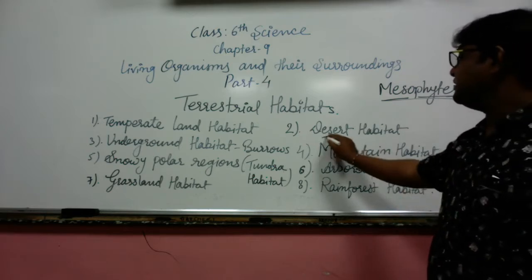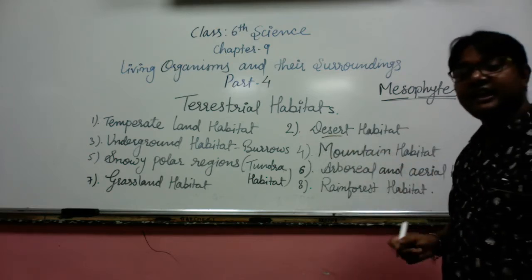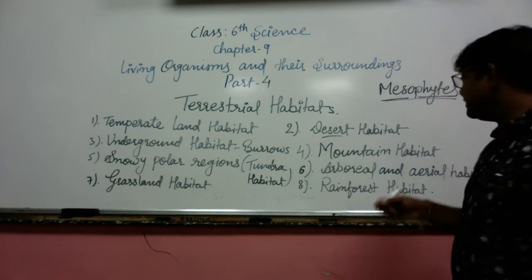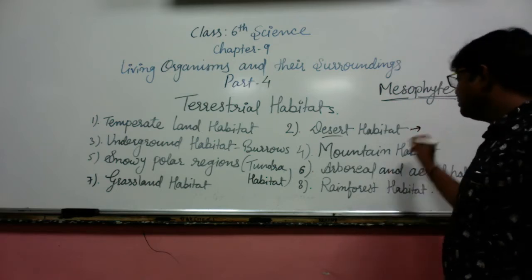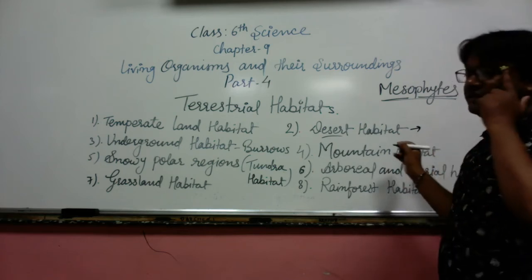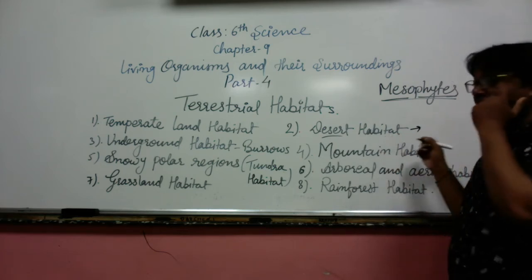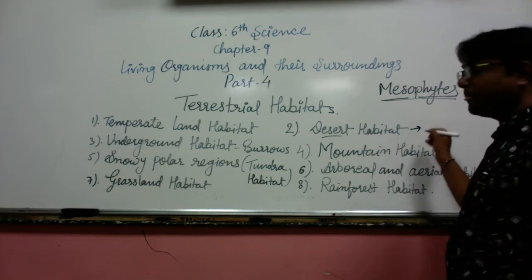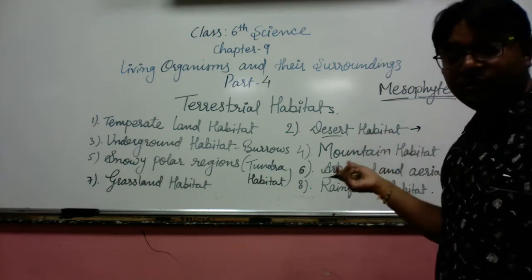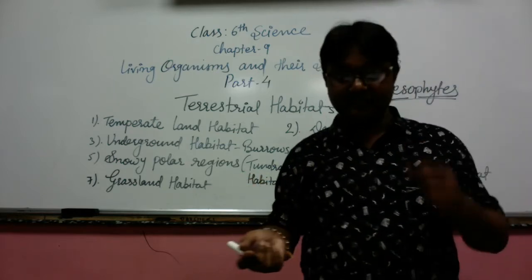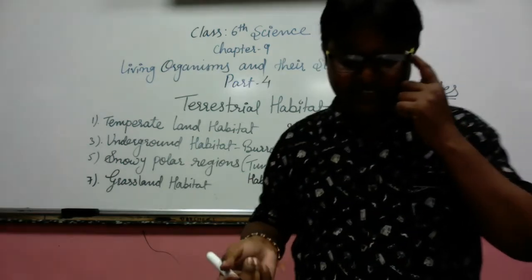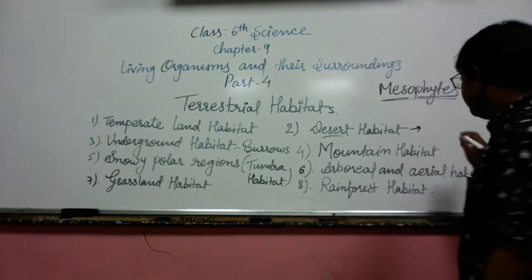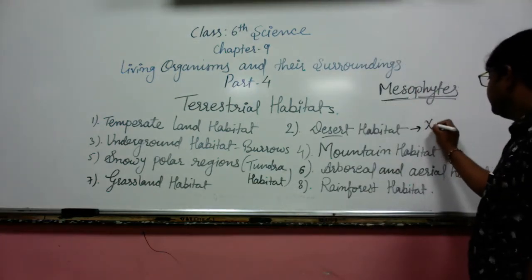Now the next one is the desert habitat. The organisms living in the desert, where xeric conditions occur, are called xerophytes, or xerophytic plants.